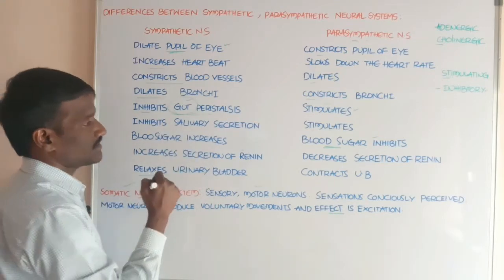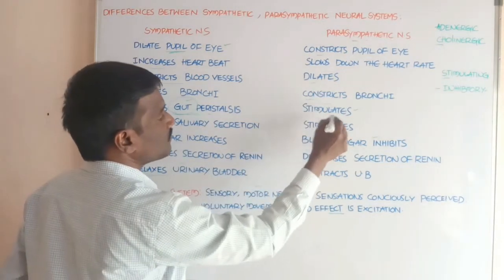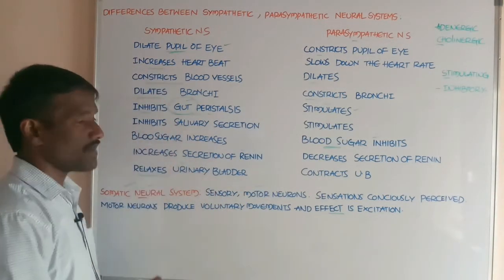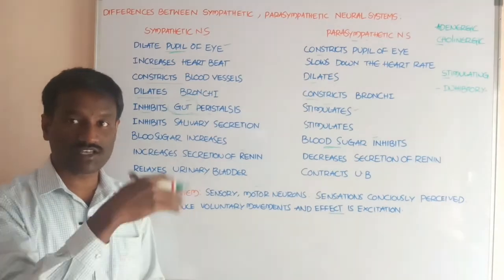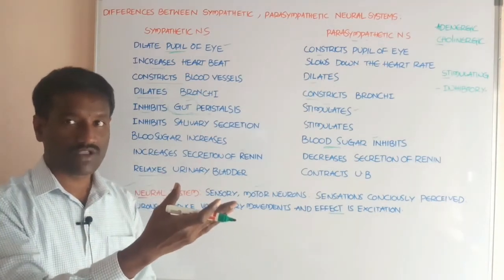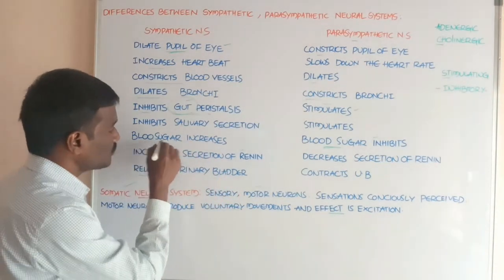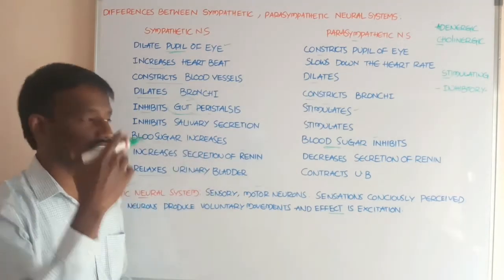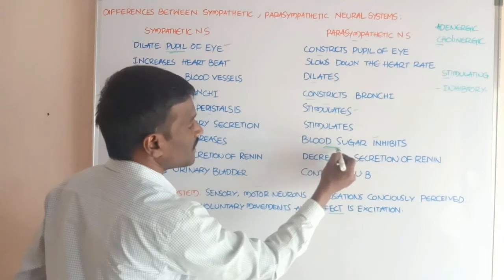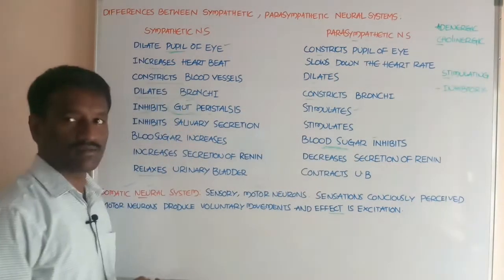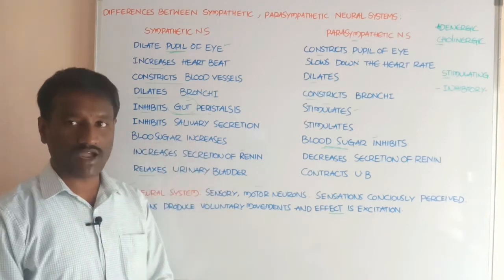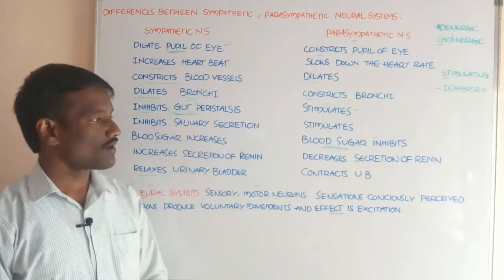It inhibits salivary secretion, and the parasympathetic system stimulates salivary secretion. Blood sugar is increased by the effect of glucagon, which is secreted by the pancreas. Okay students, blood sugar levels in the blood increase, and blood sugar is inhibited, that is lowered, by the effect of insulin, which is also secreted by the pancreas gland.